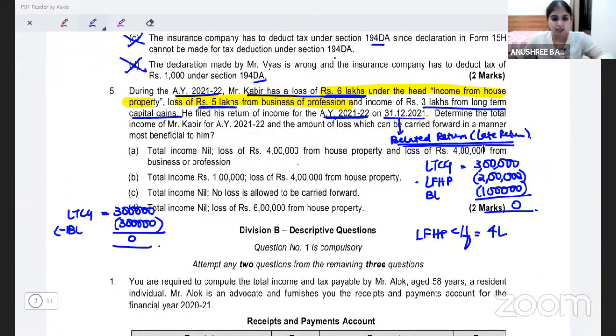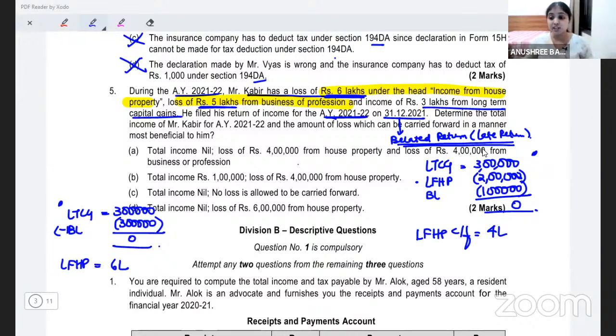Business loss I cannot carry forward because we filed a late return. But loss from house property we can carry forward even though it is a late return. So how much loss from house property am I going to carry forward? I will carry forward the entire 6 lakhs. You have two options in front of you. You think and tell me, which of the two options would you choose?